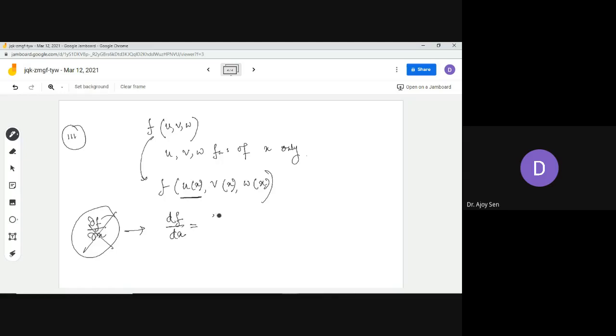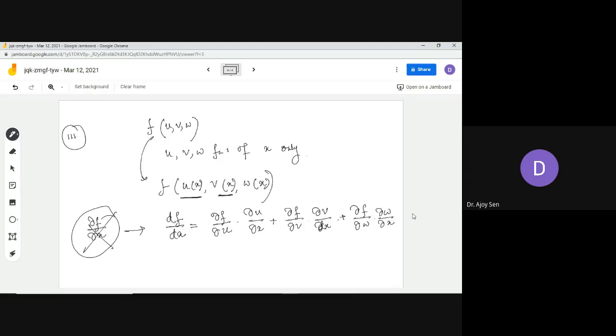So how can you calculate this thing? This is very simple. It is del f del u into del u del x, plus you have to calculate the contributions from this part, which will be del f del v into del v del x, and again you have to consider del f del w into del w del x.